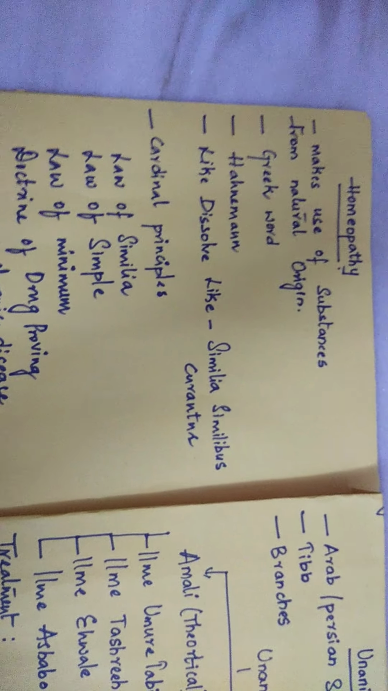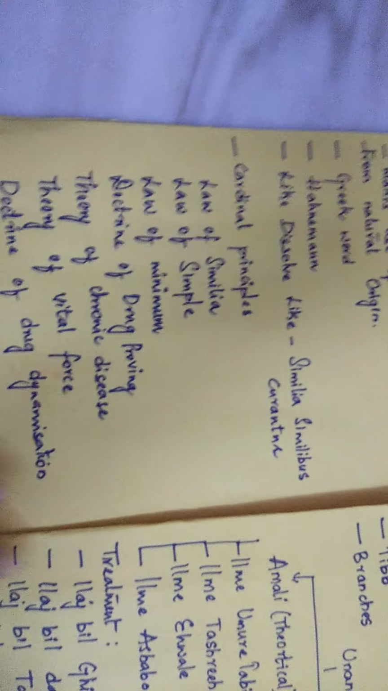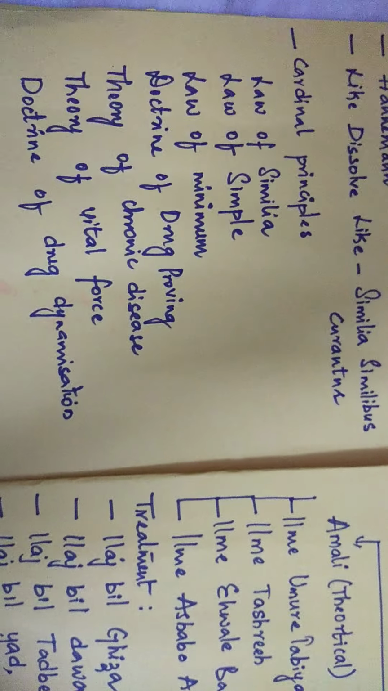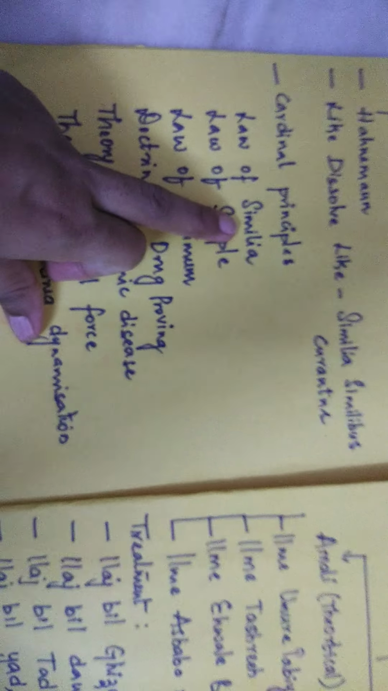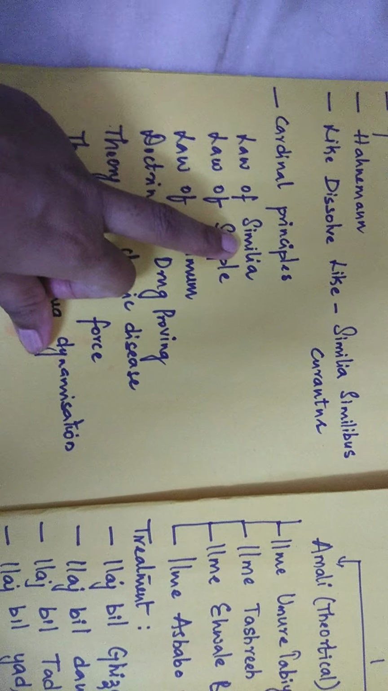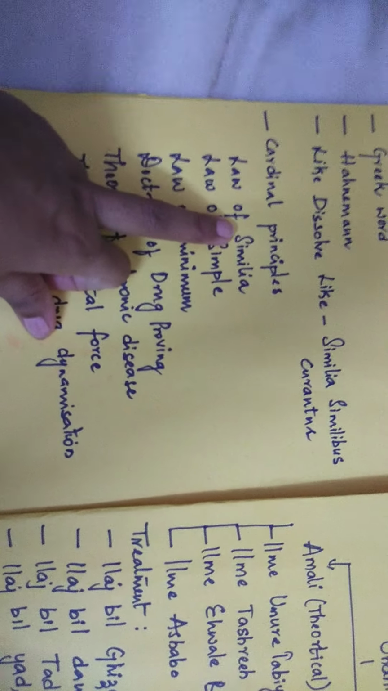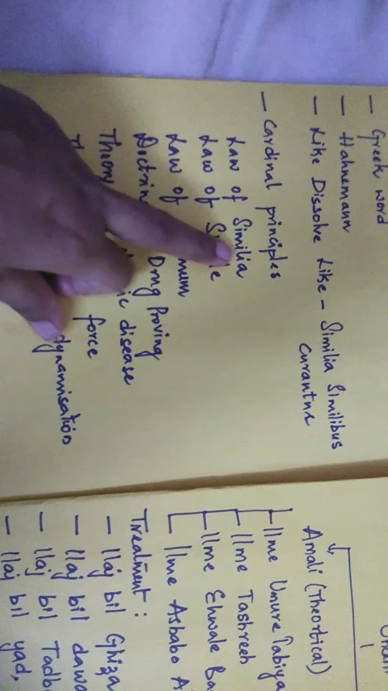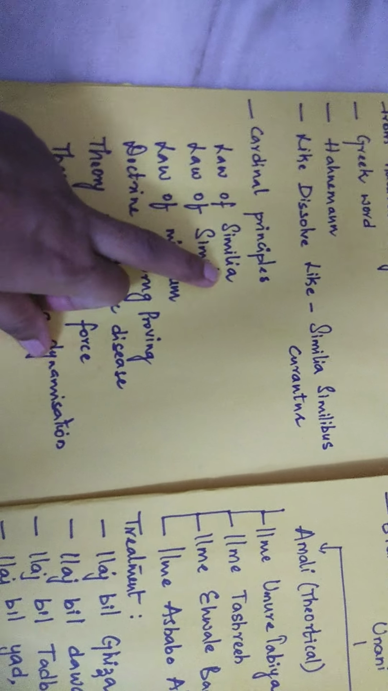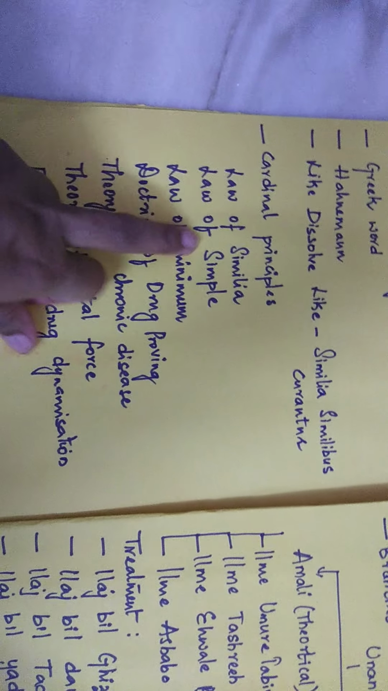When we talk about principles in homeopathy, there are cardinal principles involved. The first one is the law of similia. What does the law of similia state? As I told, similia similibus curentur, like cures like. An example is insomnia treated with coffee, so the similar symptom of a drug will cure the similar symptom of a disease.